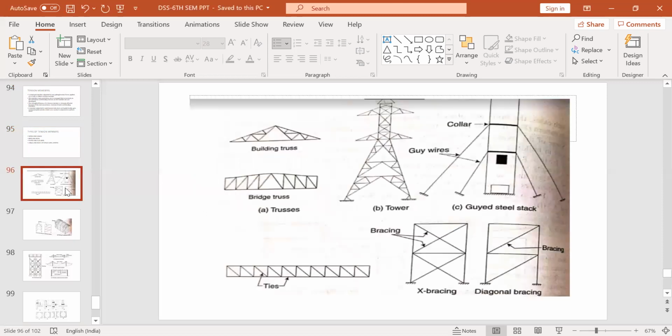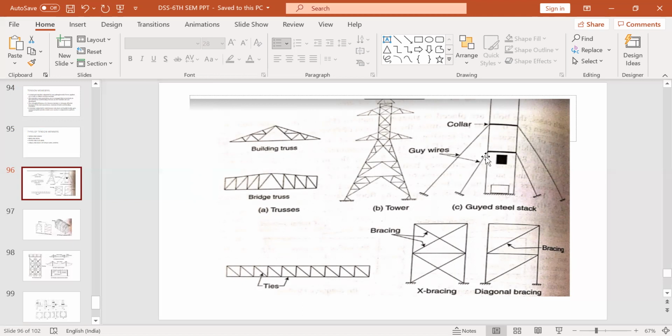So in this figure, you see these are all guy wires. These wire ropes are exclusively used for hoisting purposes as guy wires. These are also called guy wires in steel stacks and towers. So this is a tower, and it is being firmly attached to the ground using these wires. So these wires are called guy wires. This is nothing but a tension member.